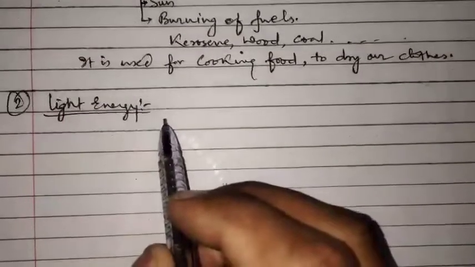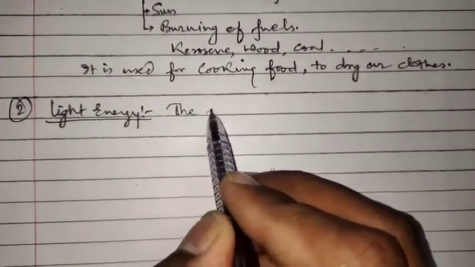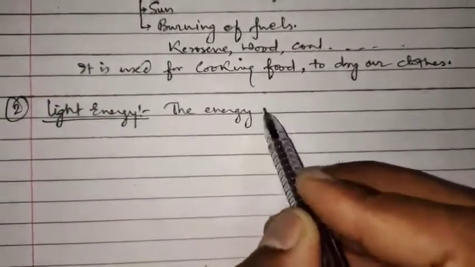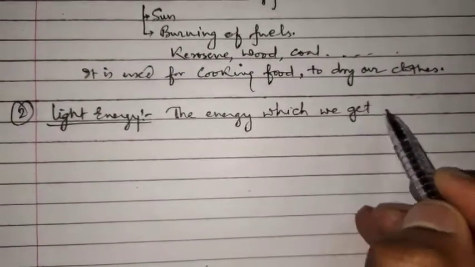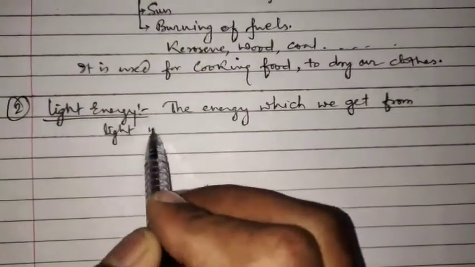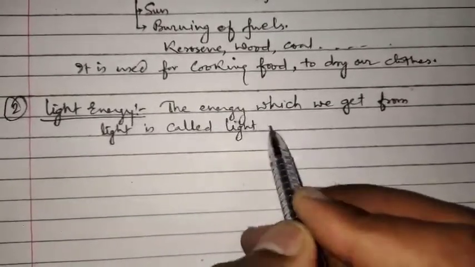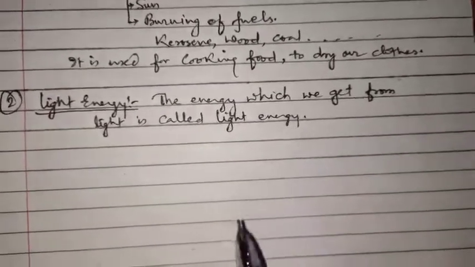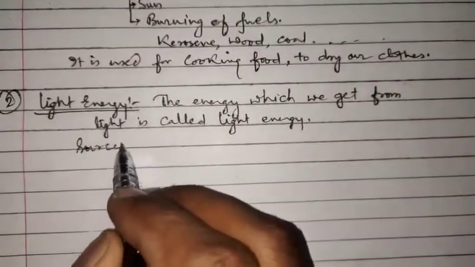Next is light energy. We can define light energy as the energy which we get from light. The energy which we get from light is called light energy. What are the sources of light energy?